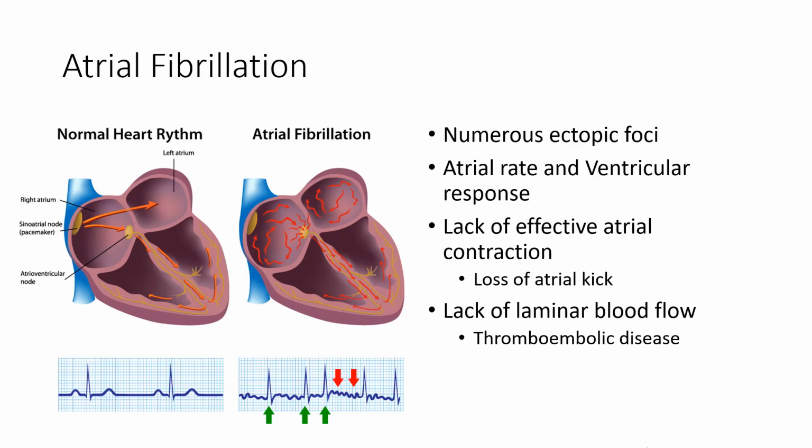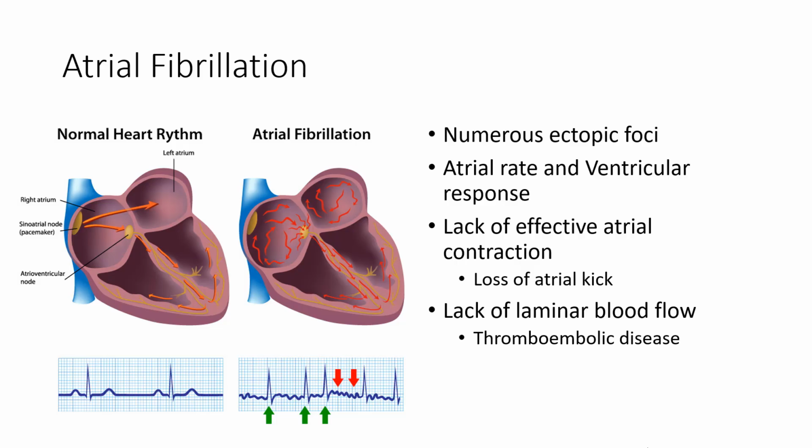In the normal atria, we know that the sinoatrial node sends out a concentric impulse that allows the atria to depolarize and contract in a fairly organized fashion. This organized contraction allows for effective discharge of blood into the ventricles. When you do not have organized electrical activity in the atria, you lose this effective atrial contraction, and so you lose what we call atrial kick.